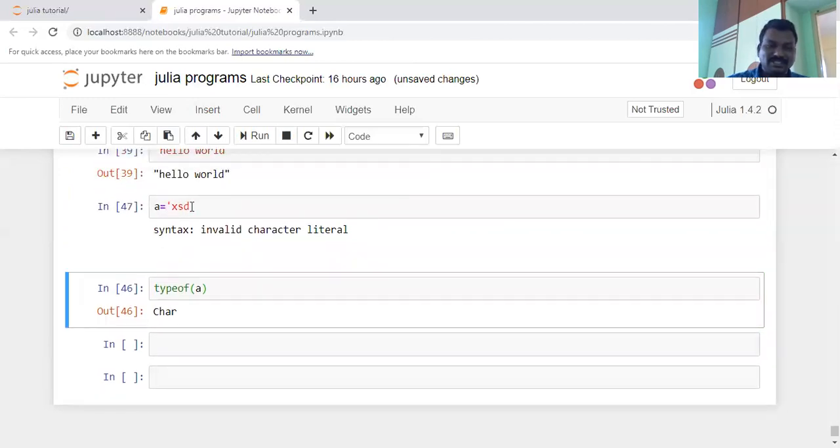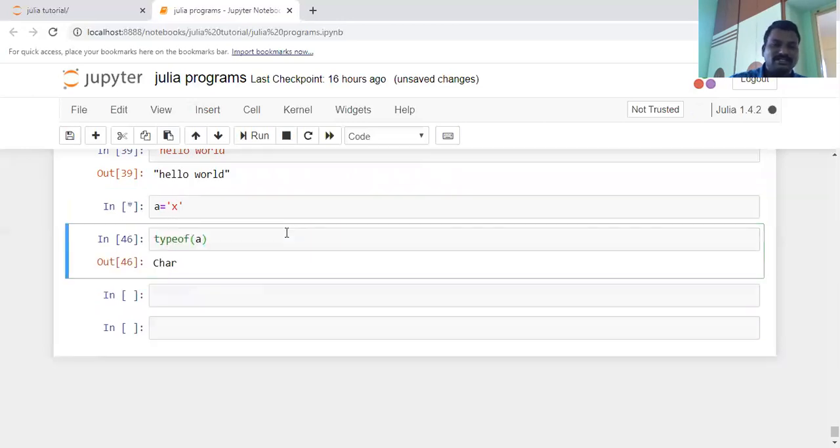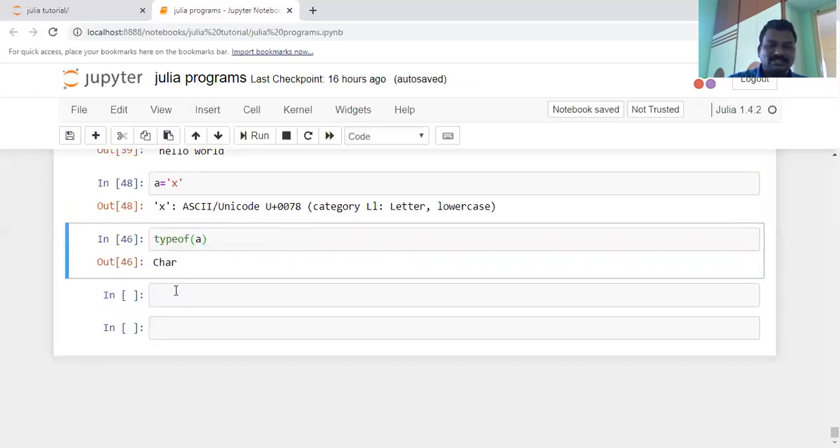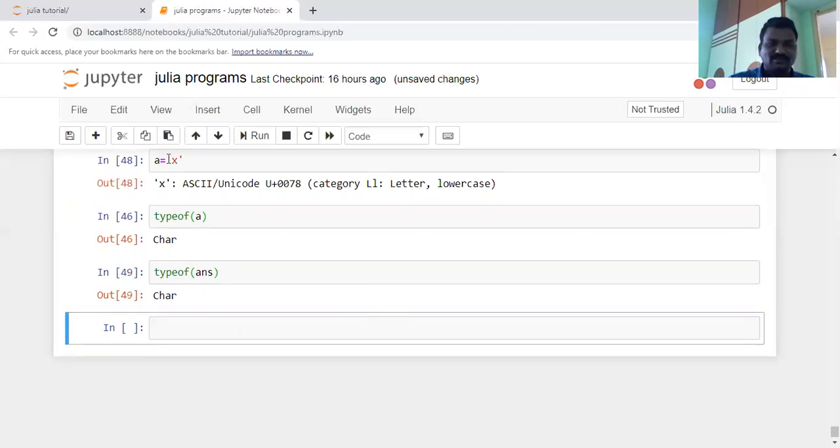That means within single quotation marks in Julia, you can write only a single character. The character is x. Another way is to take ans, the answer, and check its type. The type of ans is Char. That is how you represent a character value.